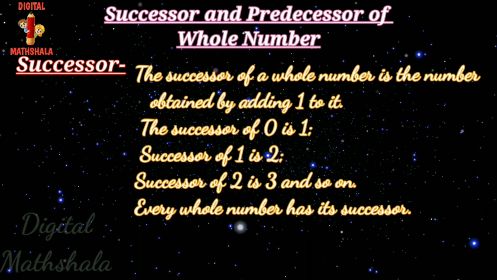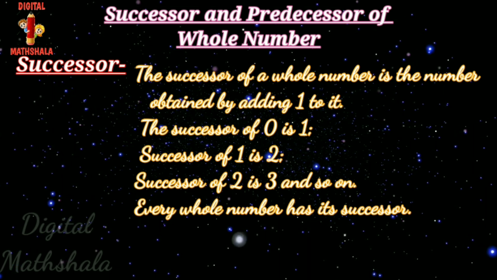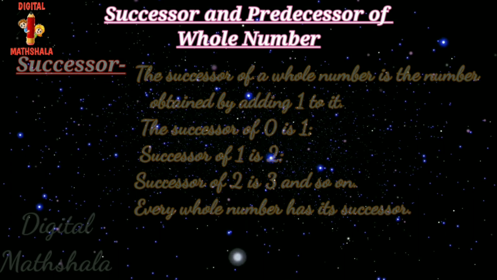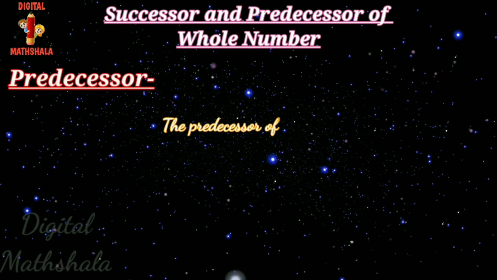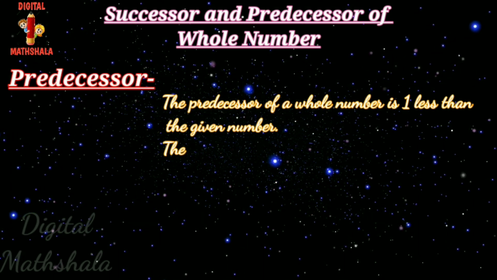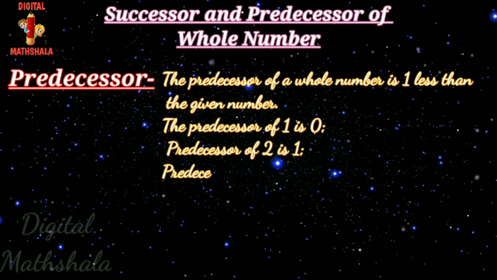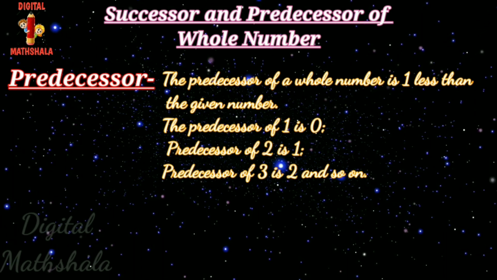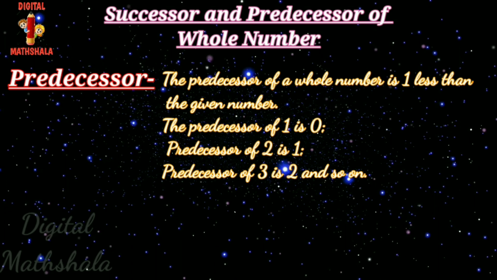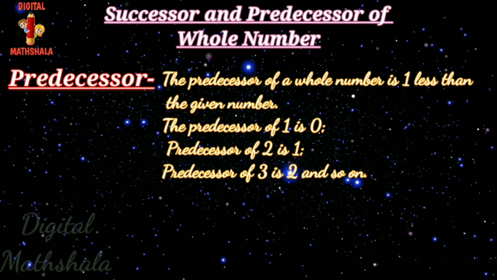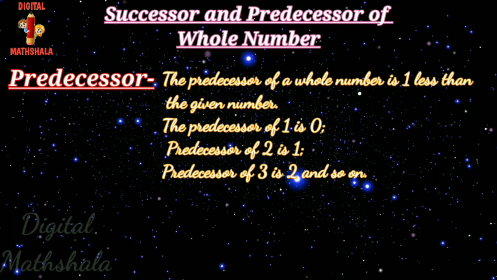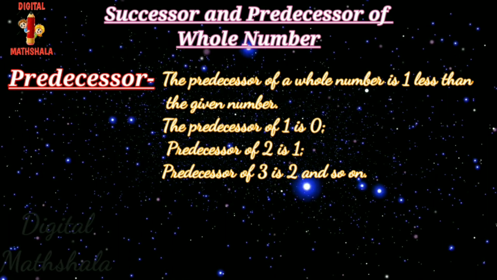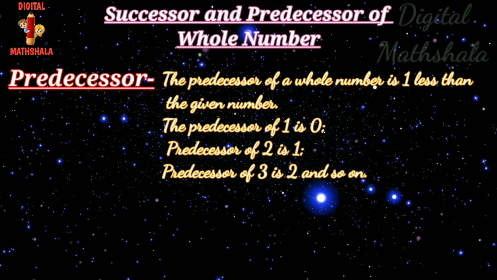We observe that every whole number has its successor. The predecessor of a whole number is 1 less than the given number. Clearly, the predecessor of 1 is 0, the predecessor of 2 is 1, the predecessor of 3 is 2, and so on.